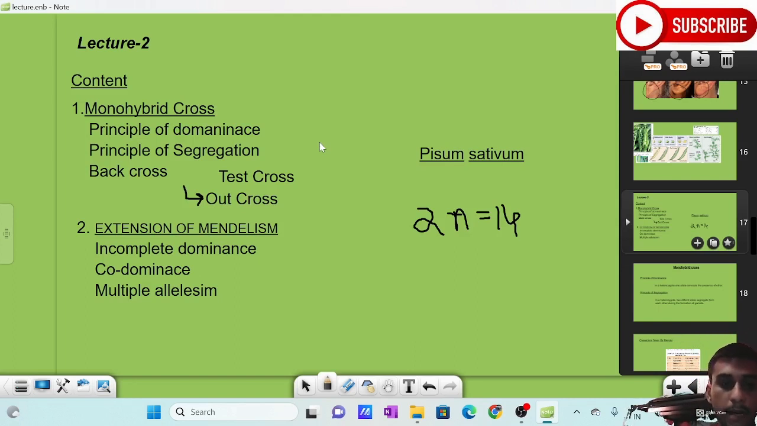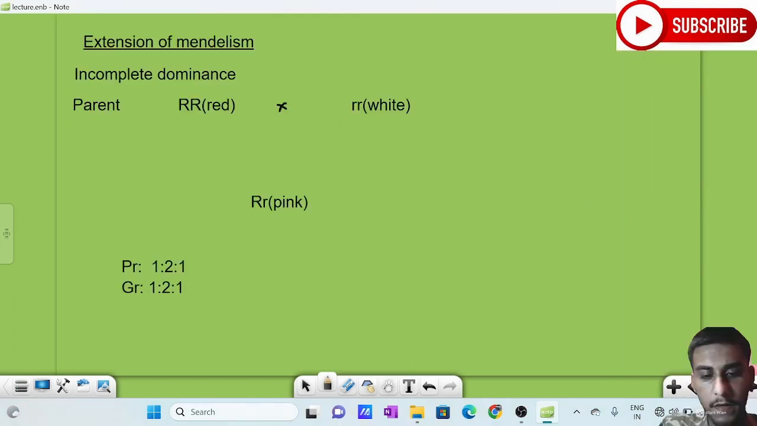Actually, in your textbook, after monohybrid cross, the codominance and incomplete dominance is shown. That is the reason why I am taking it accordingly. It is actually not in the proper order for me, but I am taking according to the textbook. Next, we are going to deal with the extension of Mendelism. In extension of Mendelism, we will be dealing with two phenomena: incomplete dominance and codominance.